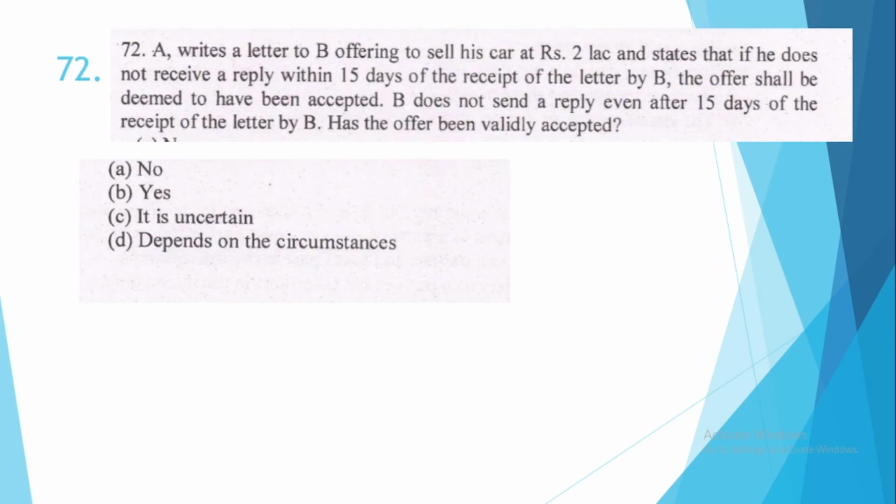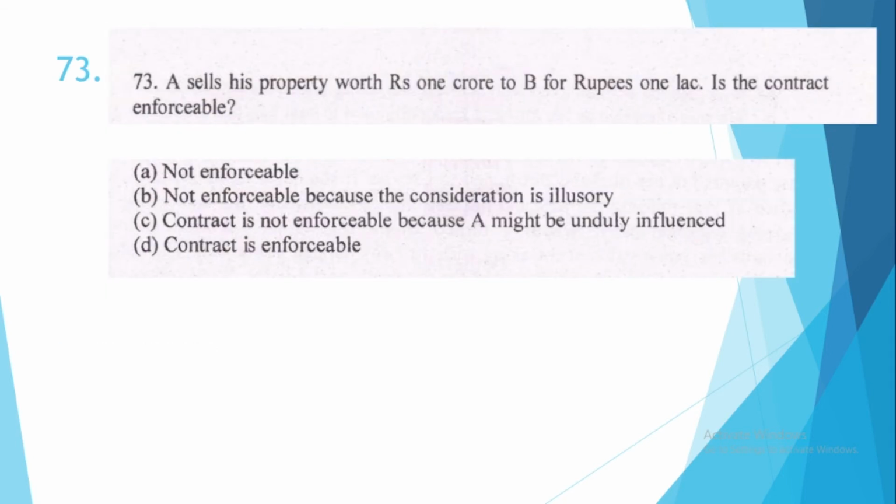72. A writes a letter to B offering to sell his car at rupees 2 lakh and states that if he does not receive a reply within 15 days of the receipt of the letter by B, the offer shall be deemed to have been accepted. B doesn't send a reply even after 15 days of the receipt of the letter by B. Has the offer been validly accepted? The correct option is option number A, no. 73. A sells his property worth rupees 1 crore to B for rupees 1 lakh. Is the contract enforceable? This is option number D, yes, contract is enforceable.